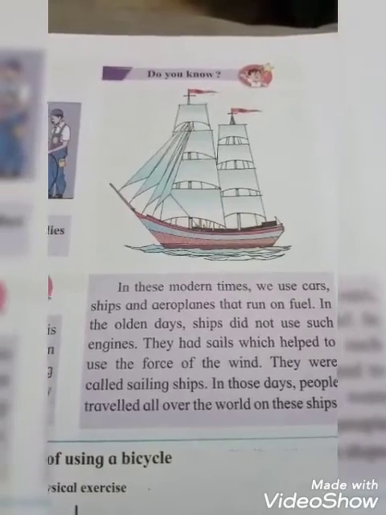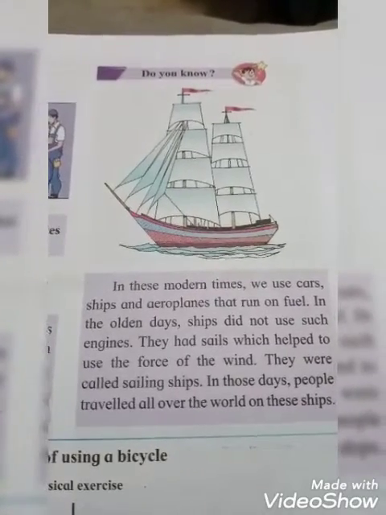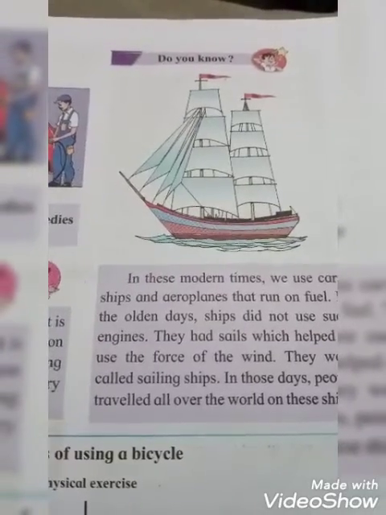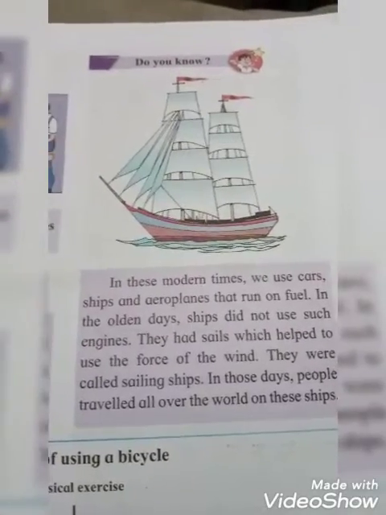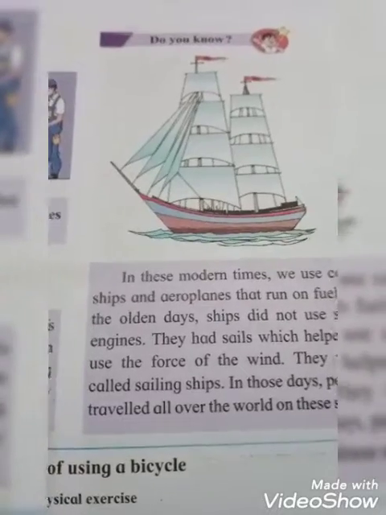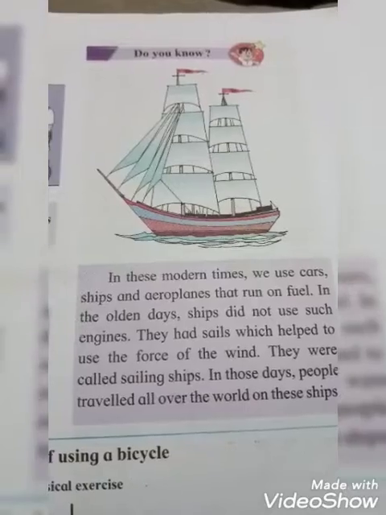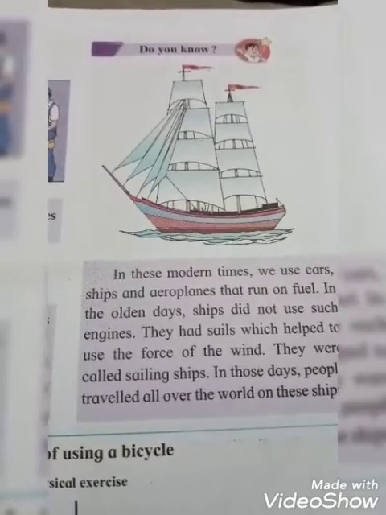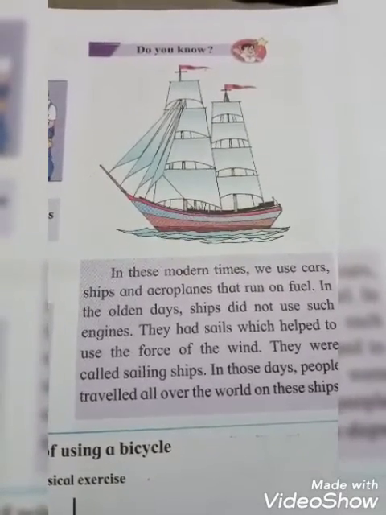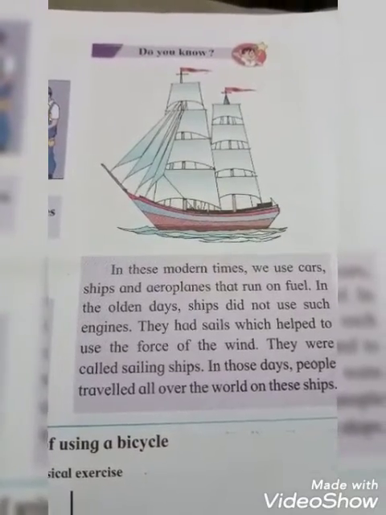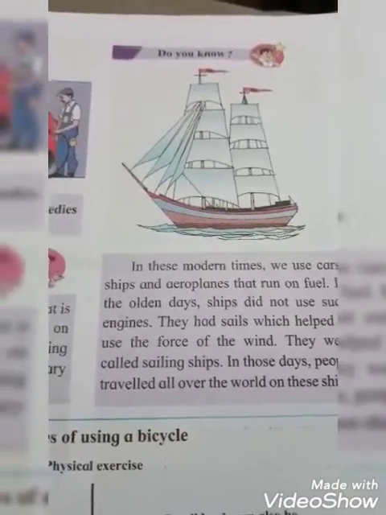In those days, people traveled all over the world on these ships. So these ships did not use engines that take fuels; they had sails which use the force of the winds.